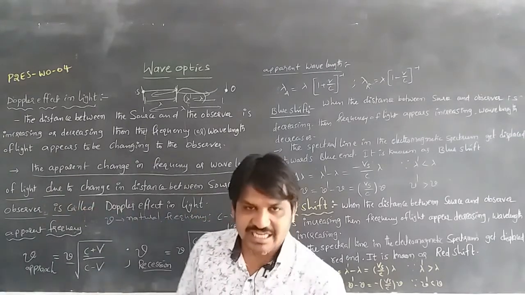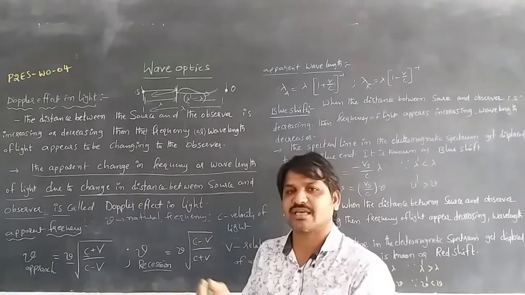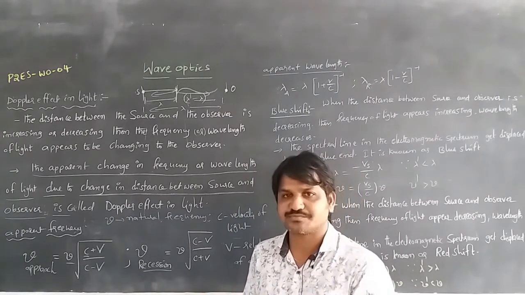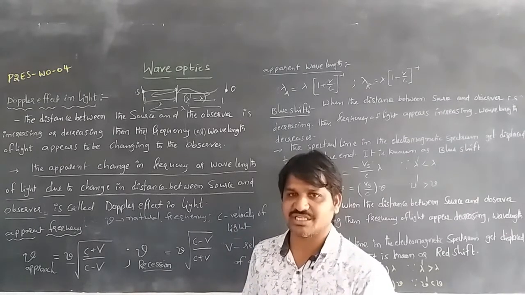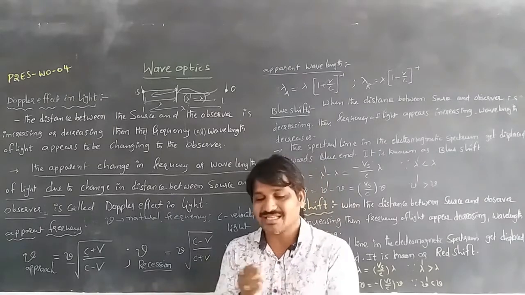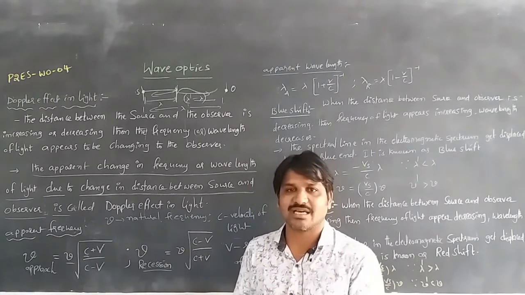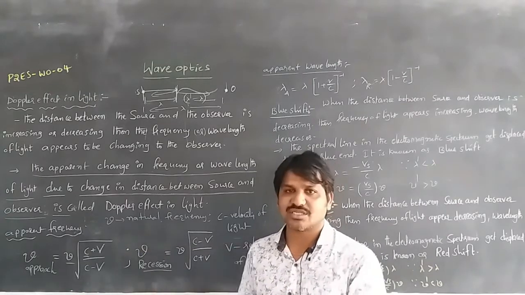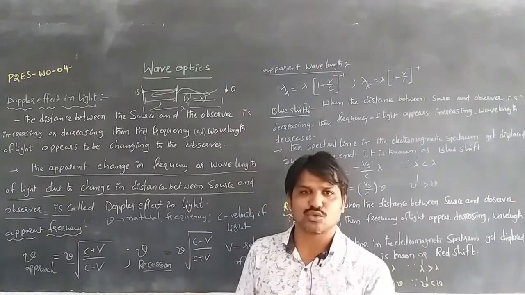Whenever the source or observer is approaching or moving away, the frequency and wavelength are observed to change. By these observed changes, the electromagnetic spectrum also changes with the receding and approaching of the source of light and the observer. In that case, it can be classified into two types.